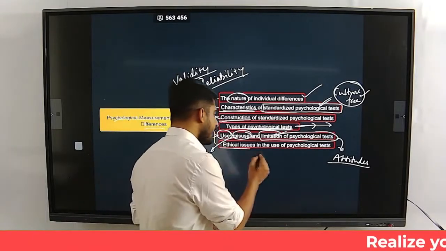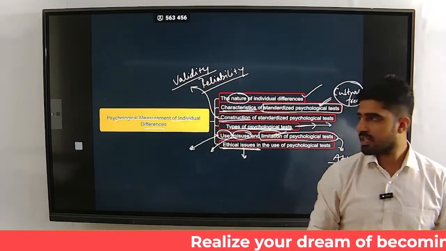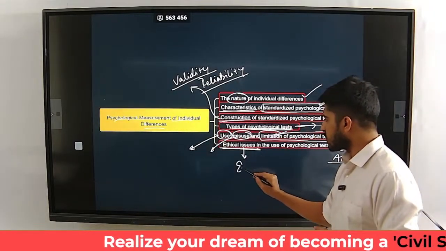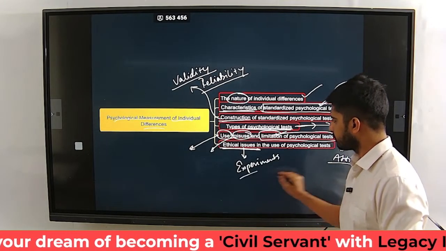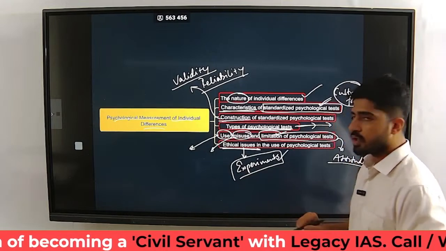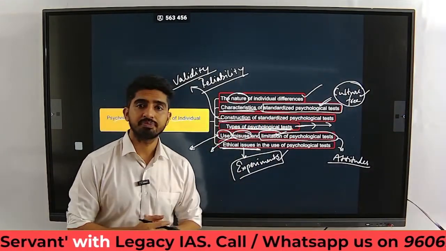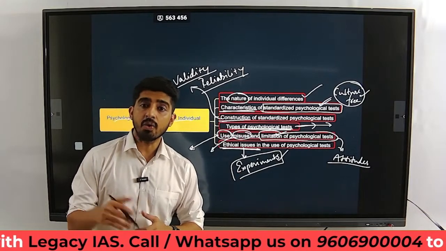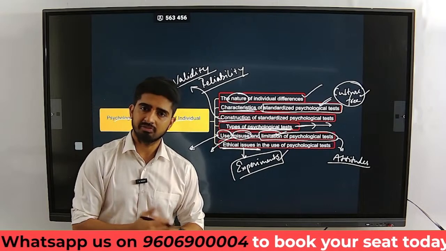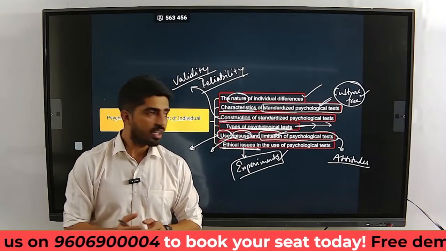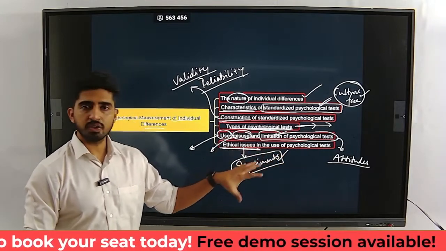And then ethical issues. Especially ethical issues pop up whenever you try to do the experiments. Social acceptance is difficult. Privacy becomes an issue. Did you take the informed consent before conducting a test? That becomes another issue. So we'll delve into the ethical issues that arise because of the psychological tests.